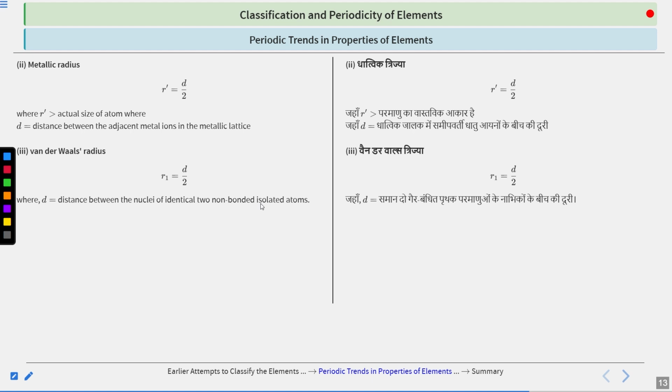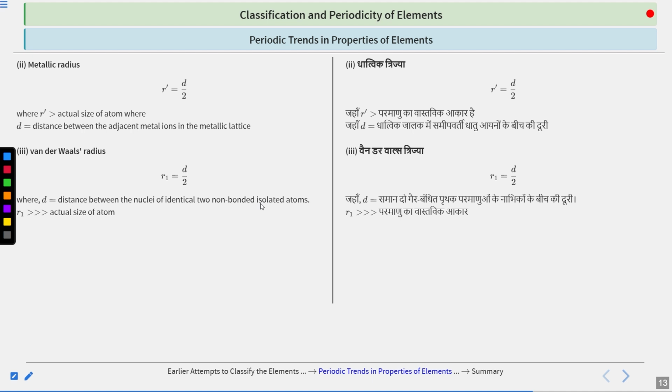Clear? Now you measure the distance between the two atoms, and that is divided by 2 to give you the van der Waals radius. So it is basically the distance between the two atomic nuclei of different molecules, the minimum distance you are considering. Then you divide it by 2 and you get the van der Waals radius.